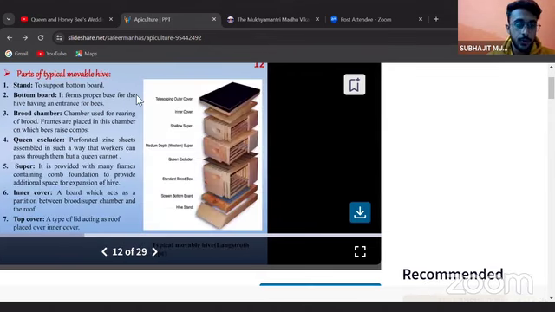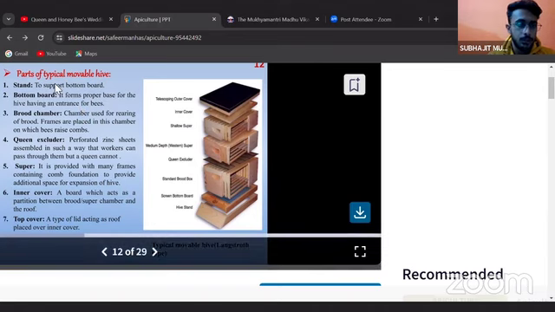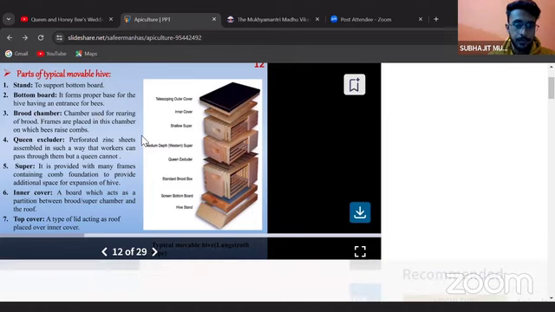So what are the parts of a movable hive? There are 7 parts of a movable beehive, which you need to understand in order to become a beekeeper or set up an apiary anywhere in the world. The first part is the stand. To support the bottom board, we need to provide a stand. The bottom board forms the proper base for the beehive, having an entrance for the bees.